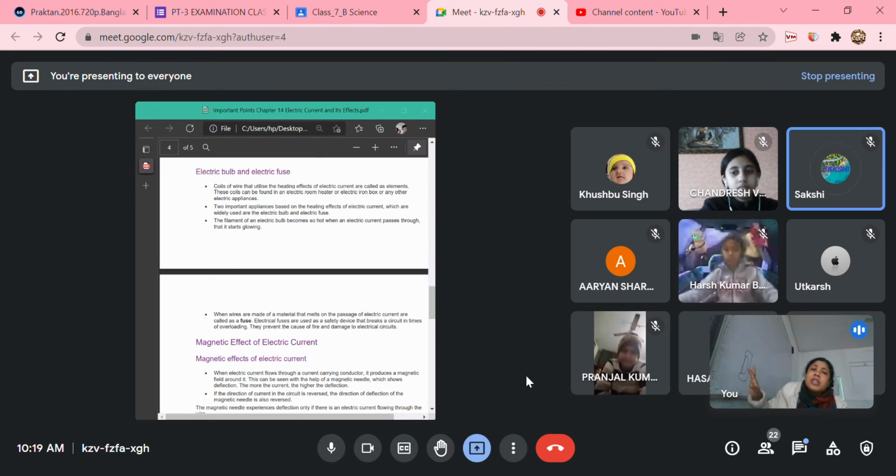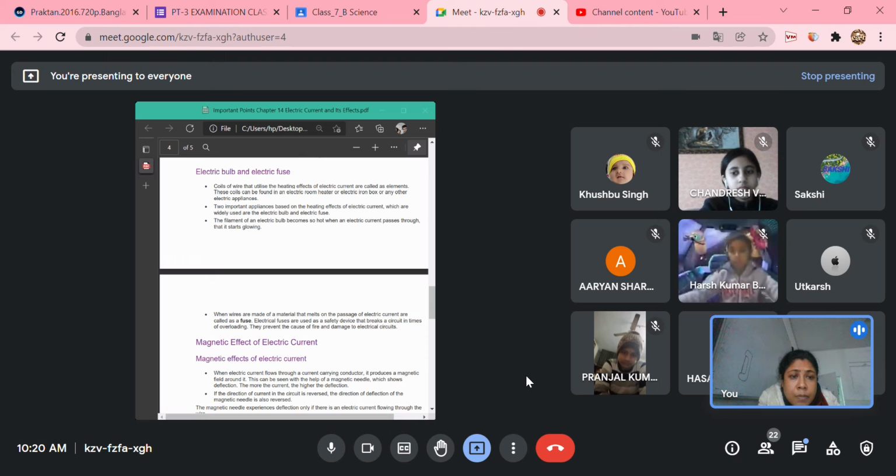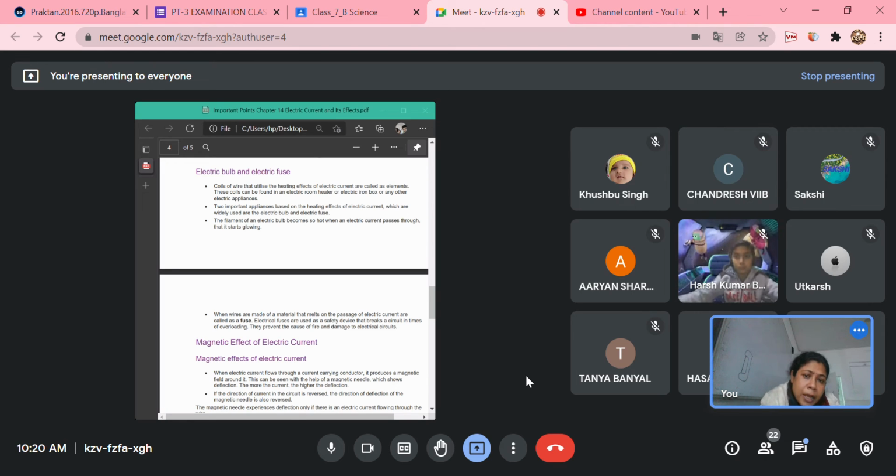Now this fuse has been replaced by a new one, that is MCB. What will happen is the MCB switches will come down if excessive electricity is passing, or if by chance extra electricity has flowed into the electrical wire. These MCB switches will automatically go down, and it will prevent damage to the articles or devices attached to the electrical supply. So these are the usefulness of attaching these fuses. What is the function of a fuse? They prevent the cause of fire and damage to the electrical circuit.